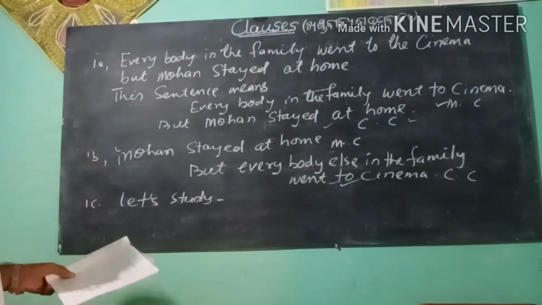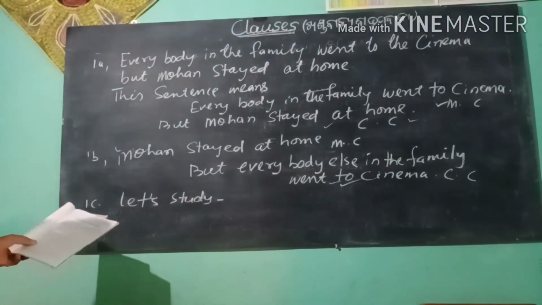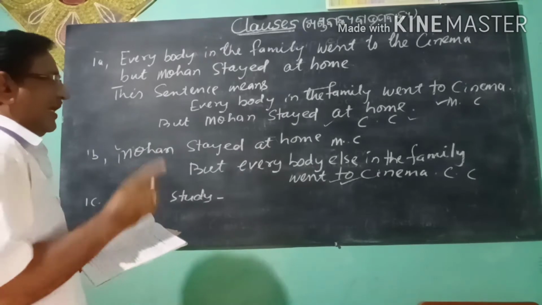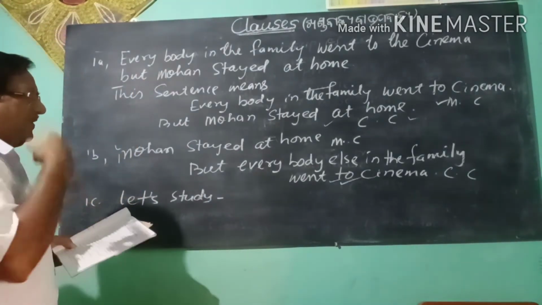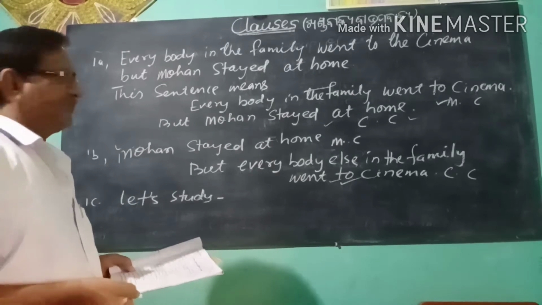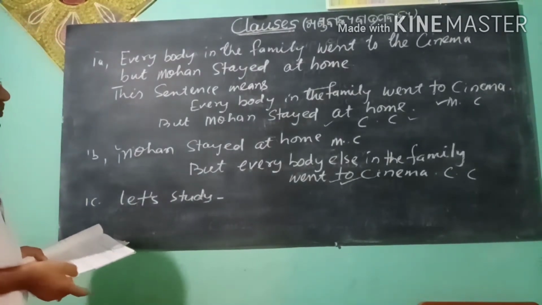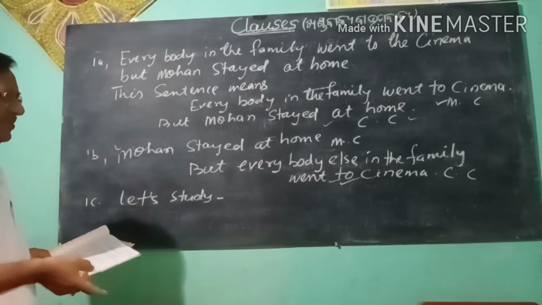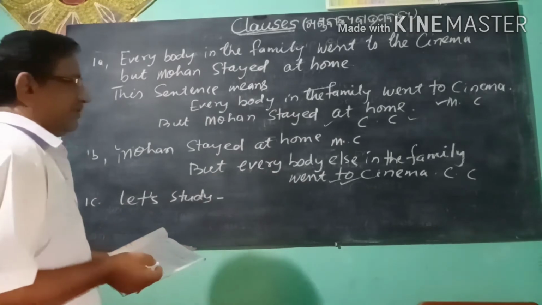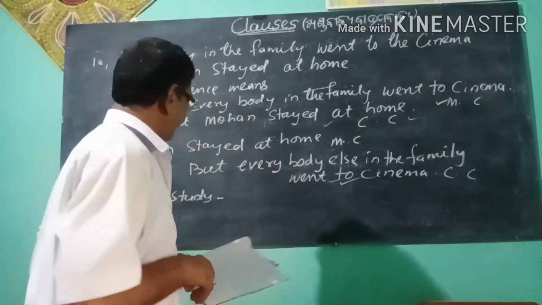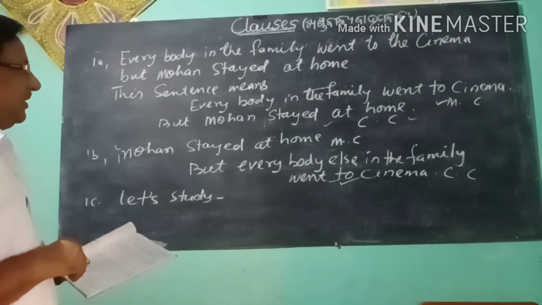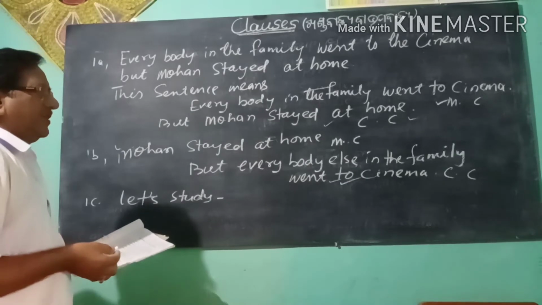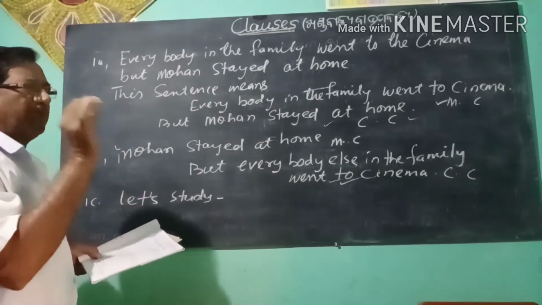From these two examples, you know that a main clause and a coordinate clause are the same. Coordinate clause means another main clause. So you can use one as the main clause and the other as the coordinate clause according to your wish. So main clause, coordinate clause means मुख्य वाक्य एवं समकक्ष उपवाक्य.